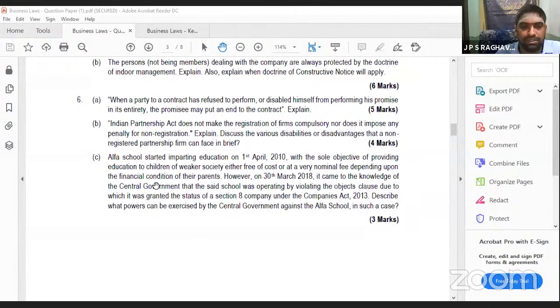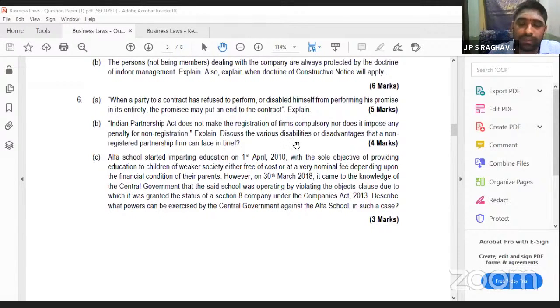Then, last question. This belongs to the Companies Act. Alpha Company started imparting education with the sole objective of providing education for the weaker society. Weaker means poor people. They want to give it free of cost or at very nominal fees. What do you mean by this? Charitable purpose. A company established for a charitable purpose. However, on 30th March, it came to the knowledge of the central government that the school was not operating according to the objects. Charitable purpose company means Section 8.